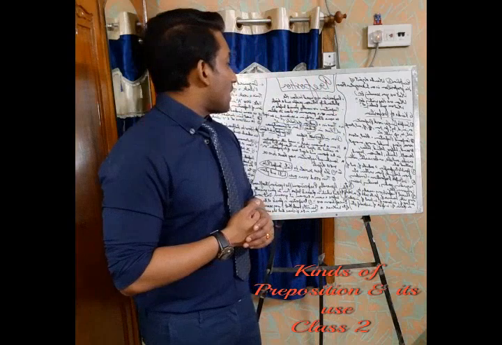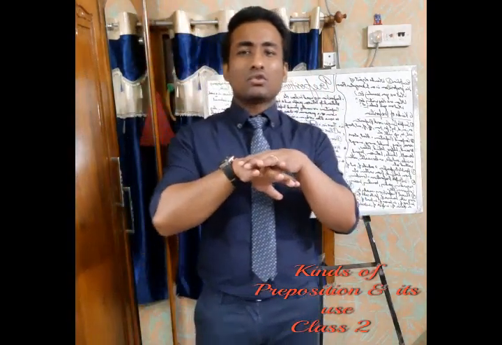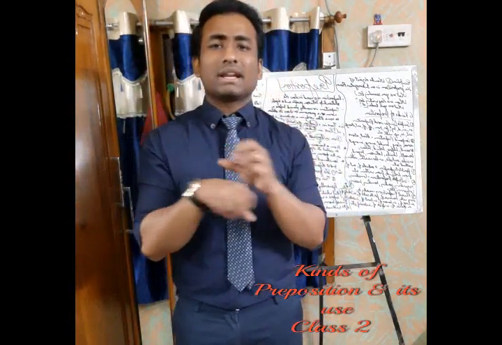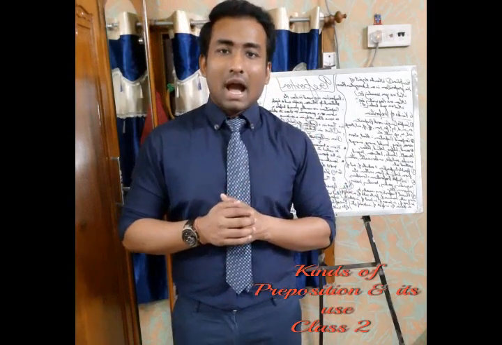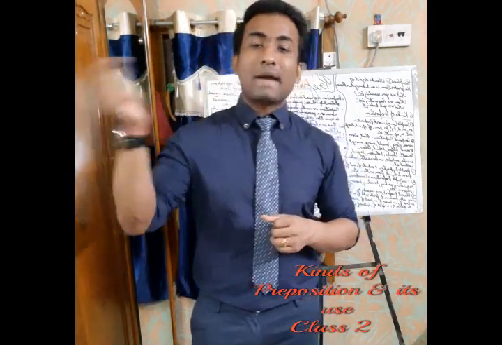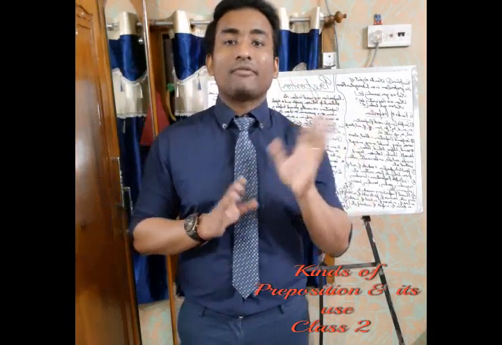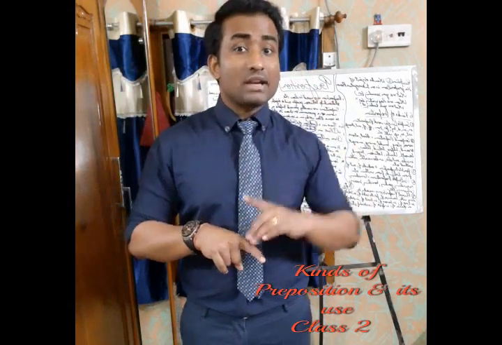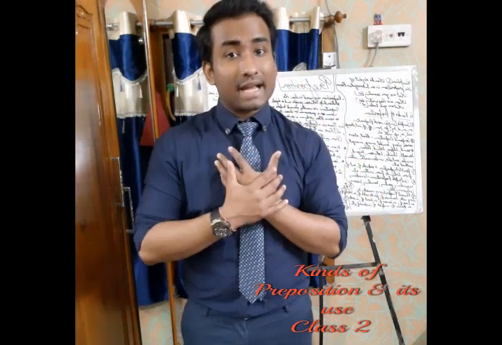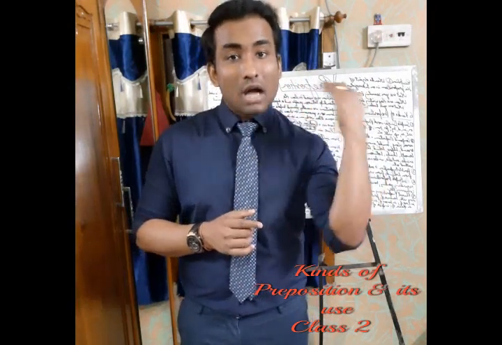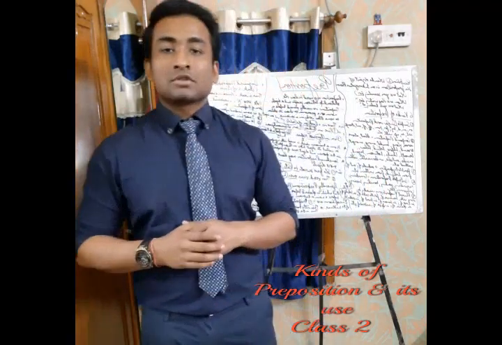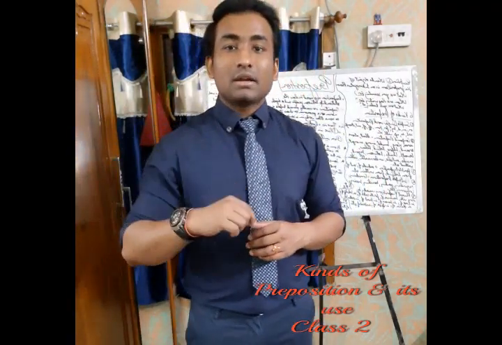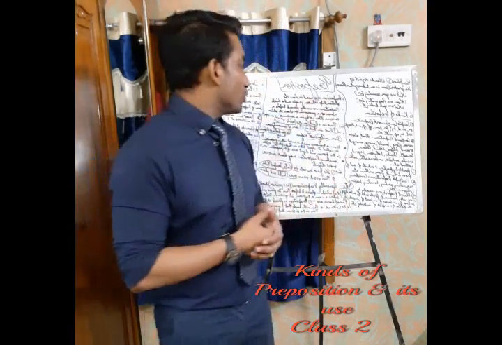Among is used when you talk about a group, or one thing in a group. Suppose I want to say, he is my best friend among all my friends. So there is a group of friends that I have, but among all of them, means out of all of them, he's my best friend. This is how you use among. He's my best friend among all my friends.